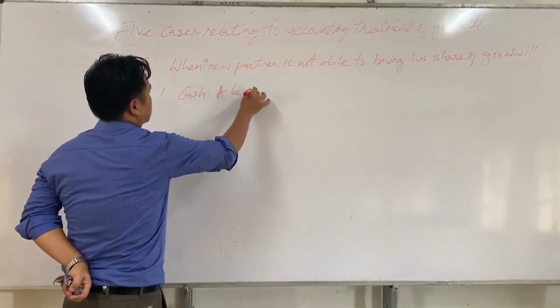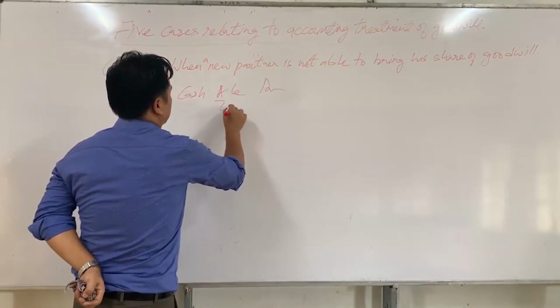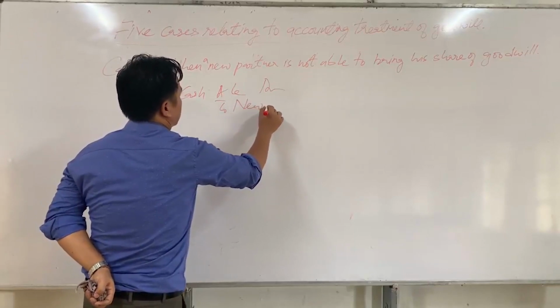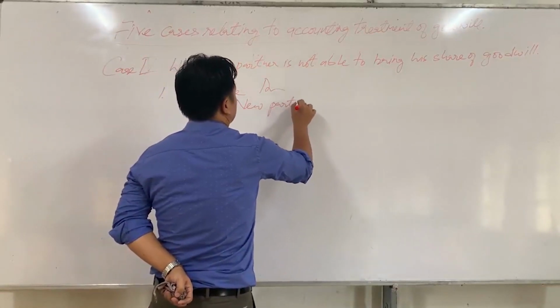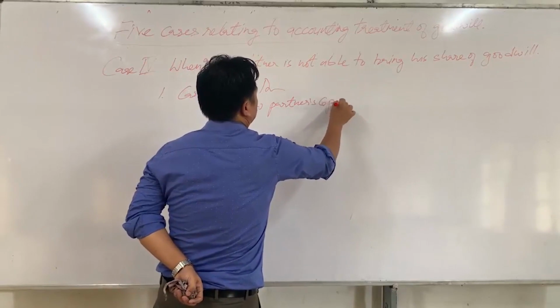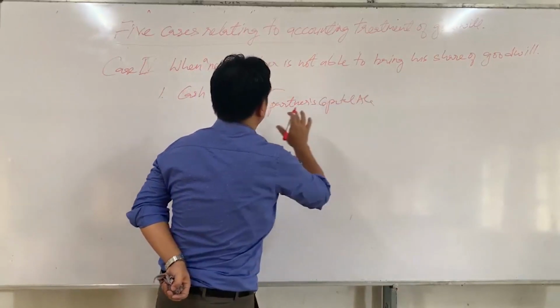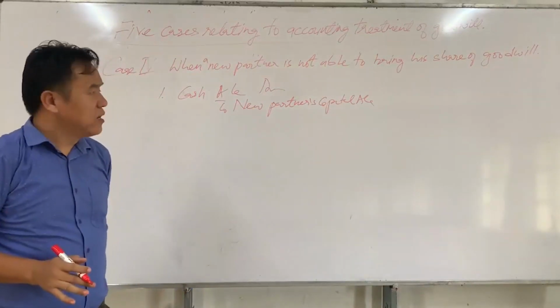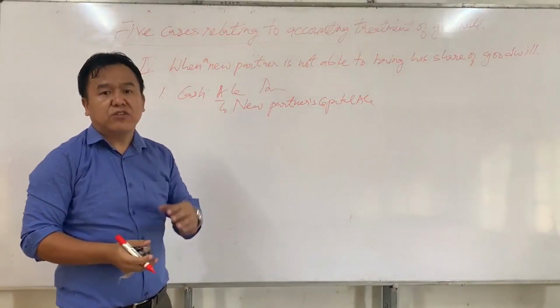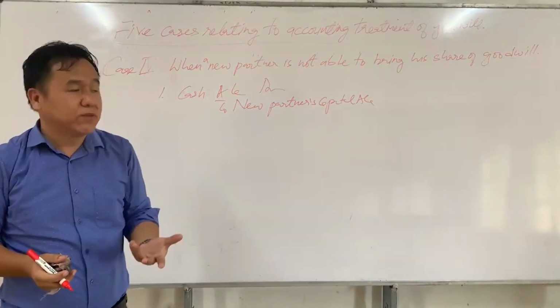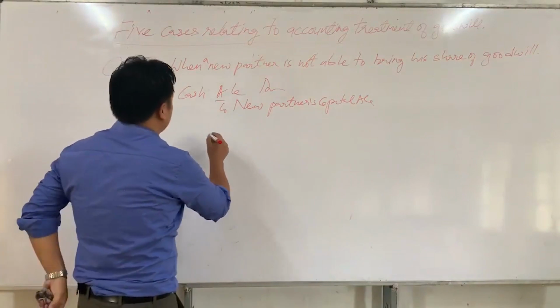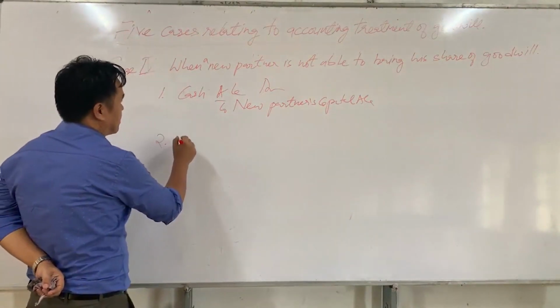Cash account Dr to new partner's capital account. We can't write a premium for goodwill since the new partner is not able to bring his share of goodwill, isn't it? Now the second journal entry is